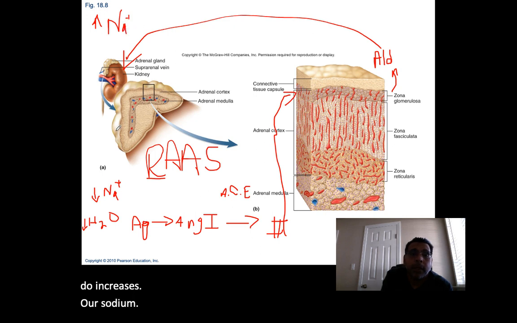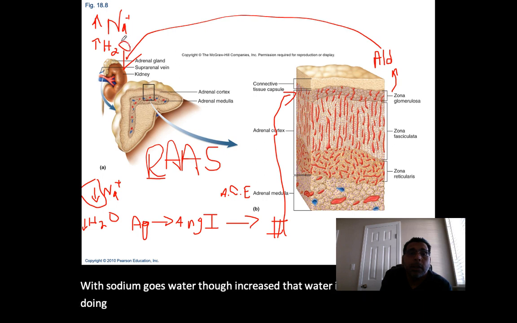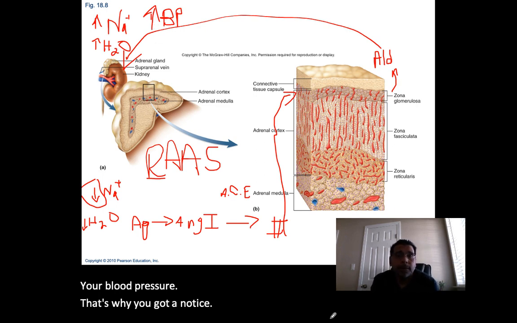With sodium goes water. Then we increase that water intake. What's this doing to our blood pressure? All of this is going to increase your blood pressure. That's why you got to know this for blood pressure.